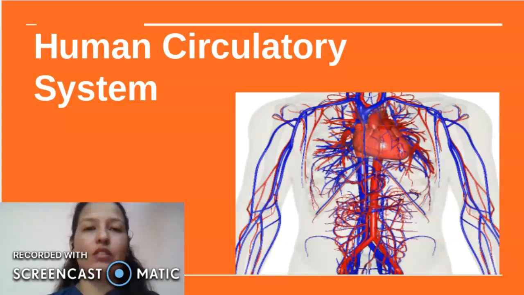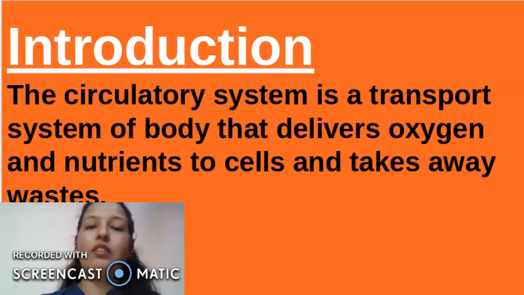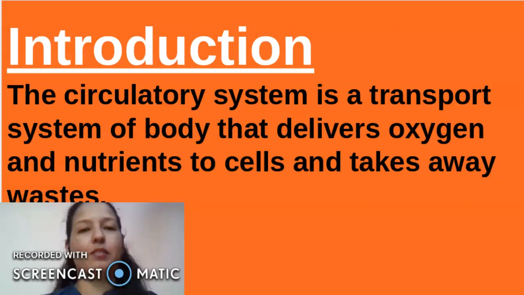The circulatory system is the transport system of the body that functions to deliver oxygen and other important nutrients to the cells and take away the waste to the organs of excretion. And why is it called the circulatory system? Because the blood contained in the circulatory system circulates throughout the body in a circular manner with the help of the pumping organ, which is called the heart. That's why it is called the circulatory system.